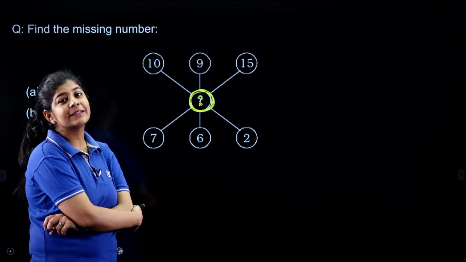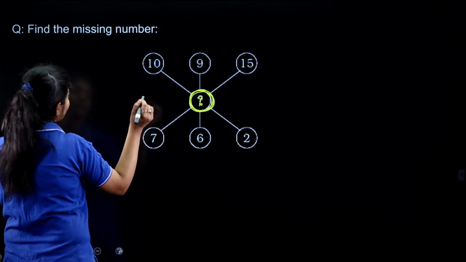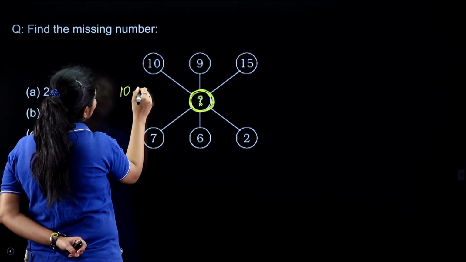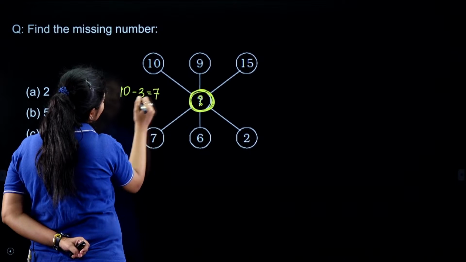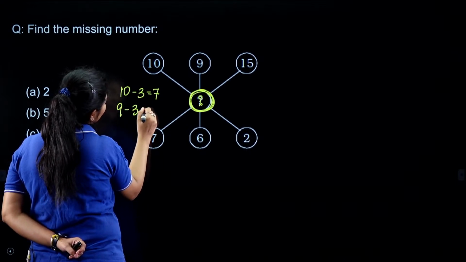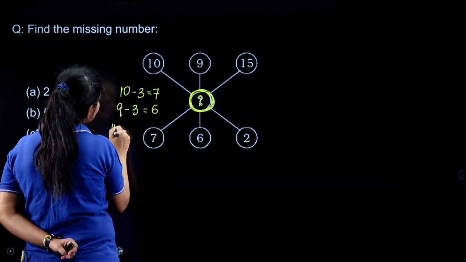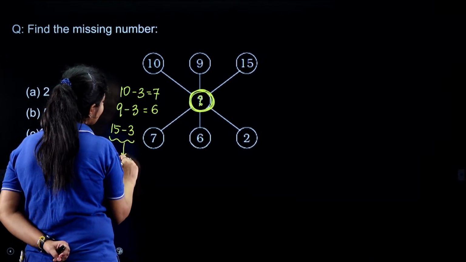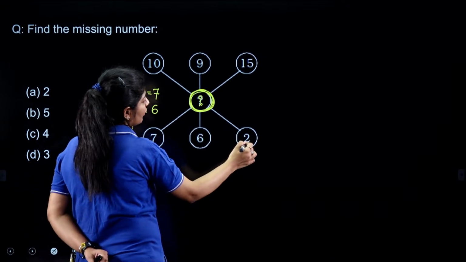Some people are answering it as 3, right? So 10 minus 3 is 7, 9 minus 3 is 6. But if I subtract 3 from 15, I'll get 12, not 2.